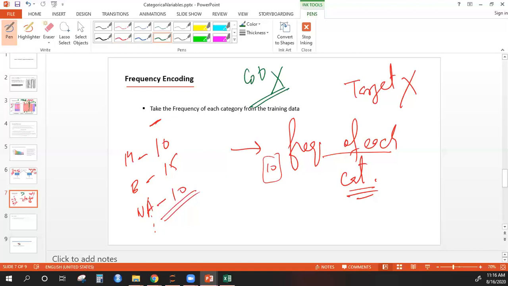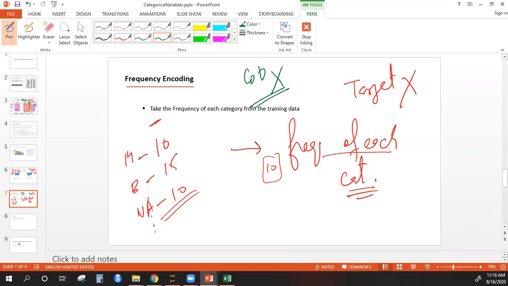Jagdish is asking, is regression also the same? Yes, for regression also it will be the same. Exactly, Jagdish. So you do this for both classification and regression. You just take the count irrespective of the target, because you're not looking at the target information at all. So it doesn't matter what your target is, whether it is binary or some numerical value.